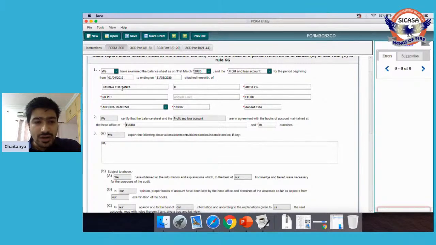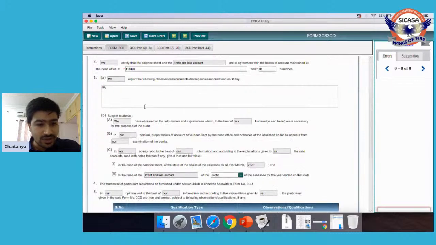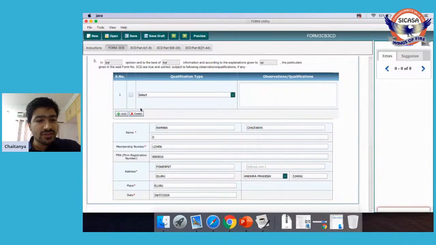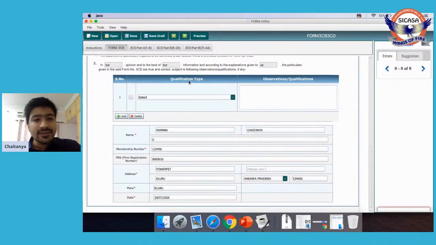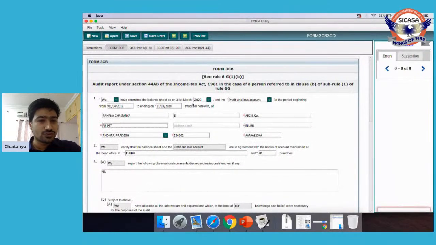Here the name of the auditor who is signing the form and the firm of the auditor, address of the auditor. As we have discussed, any observations are to be noted here. And here these are all the true and fair certifications. And this is an important part which says any qualifications or observations so far as the form 3CD are concerned are to be given here. So this is how a form 3CB looks like.